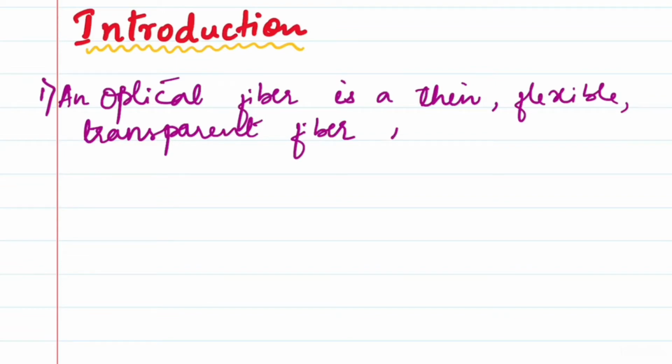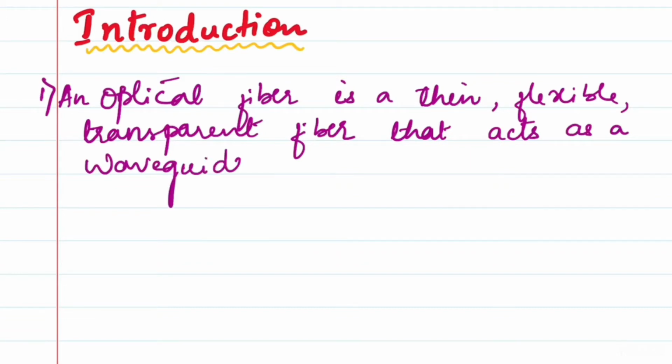So this will act as a waveguide. A waveguide is nothing but a light pipe, you can say, or a medium which is used to transmit the light.